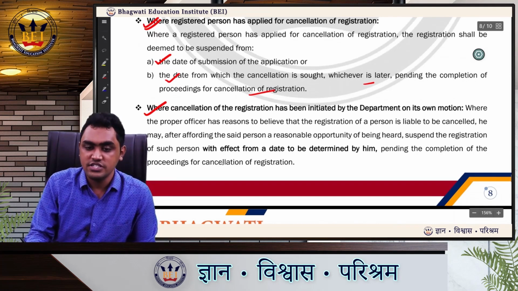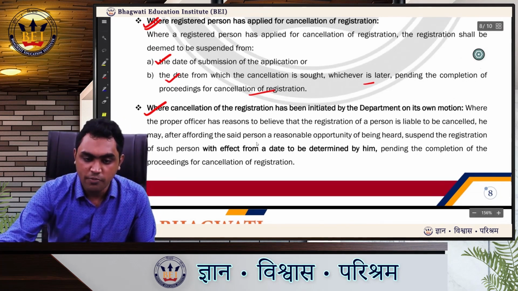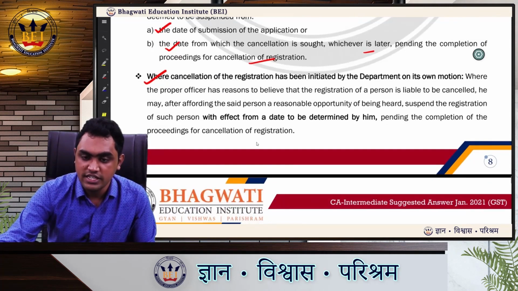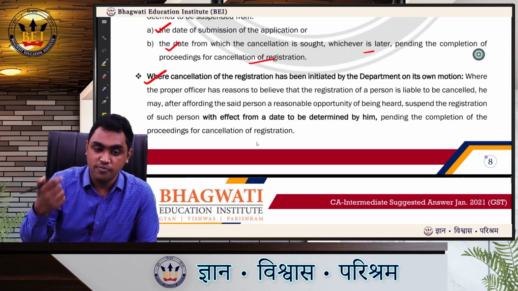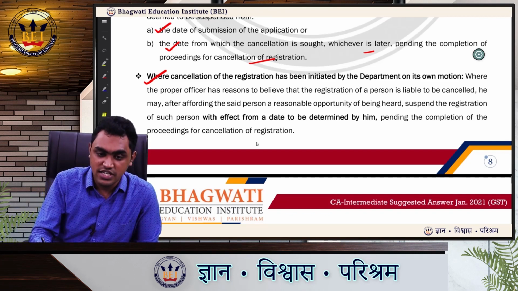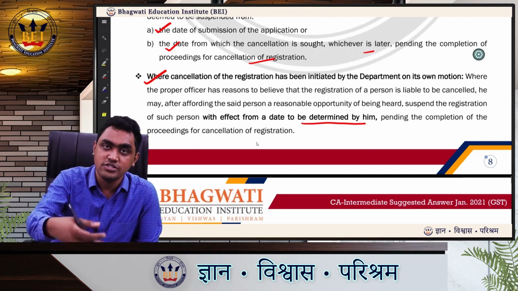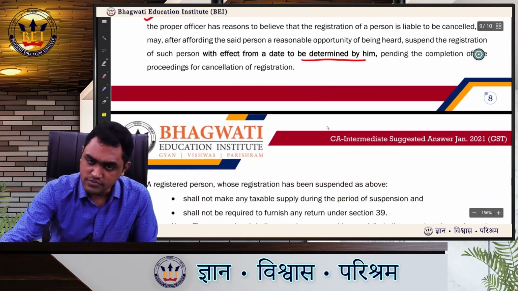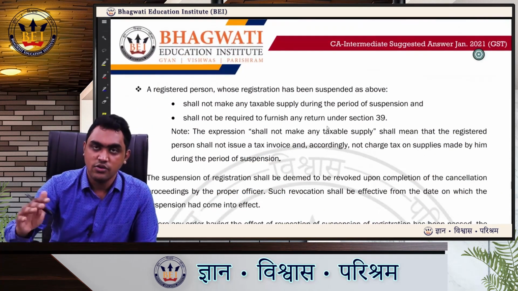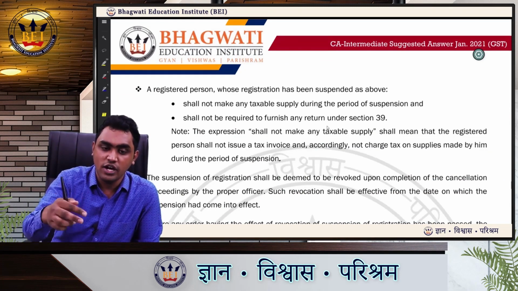Where cancellation of registration has been initiated by the department on its own motion, where the proper officer has reason to believe that the registration of a person is liable to be cancelled, he may, after giving the person an opportunity of being heard, cancel the registration with effect from a date to be determined by him. He has the right to determine the date because he is suo moto cancelling it, pending the completion of proceedings of cancellation. Okay, now if a person's registration has been suspended, what can he not do?